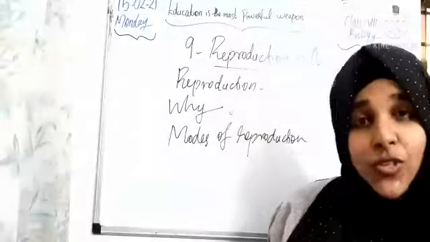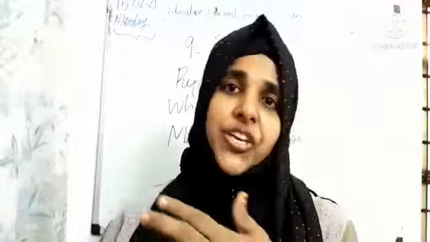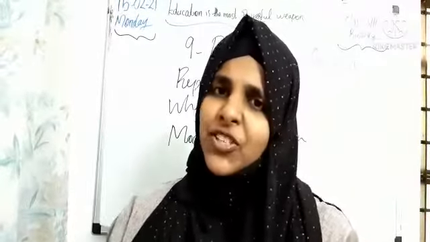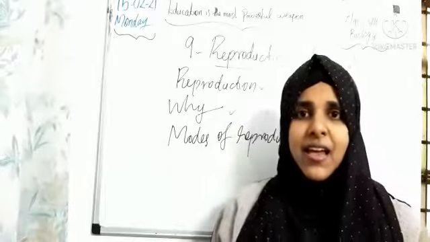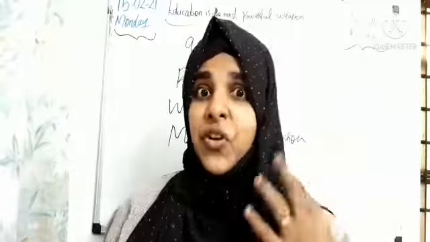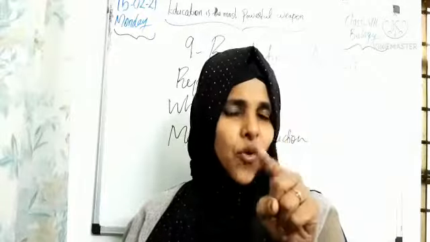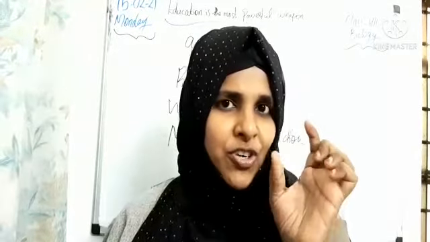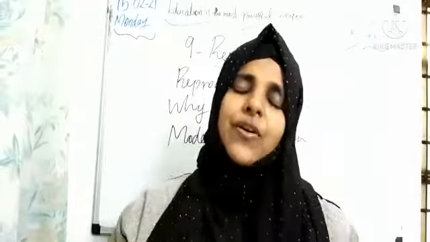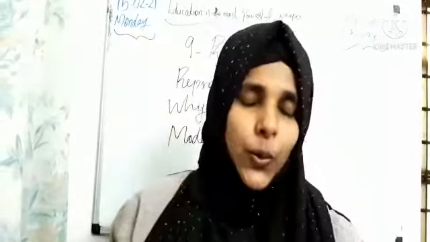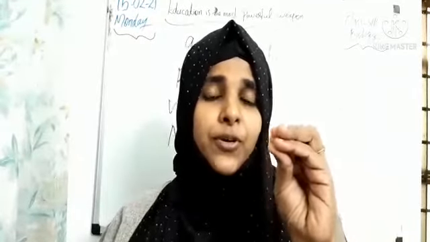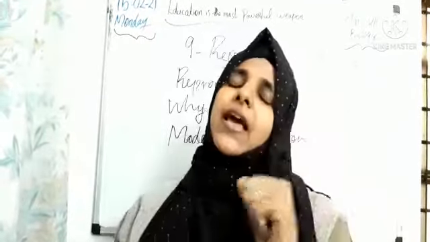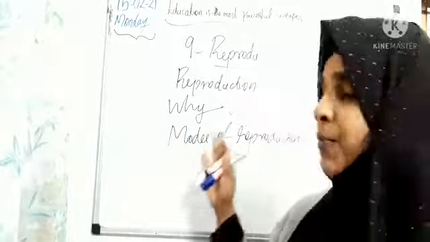Students, you have already learned about reproduction in plants. Do you remember that? In grade 7 you learned about reproduction in plants, right children? Yes, male and female reproductive parts are there in plants. What is the main reproductive organ in plants, children? Yes, that is the flower, absolutely correct. In the flower we can see the reproductive part for producing the new ones. Like that, animals also have reproductive parts.